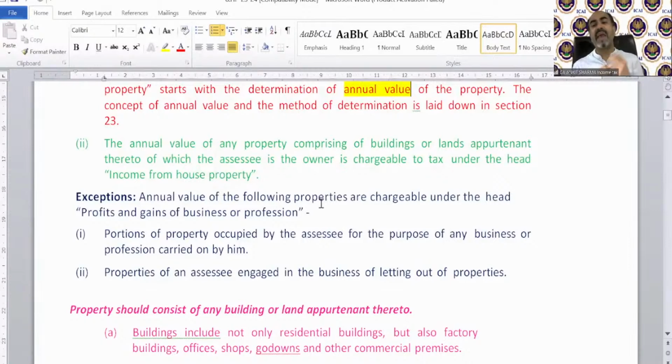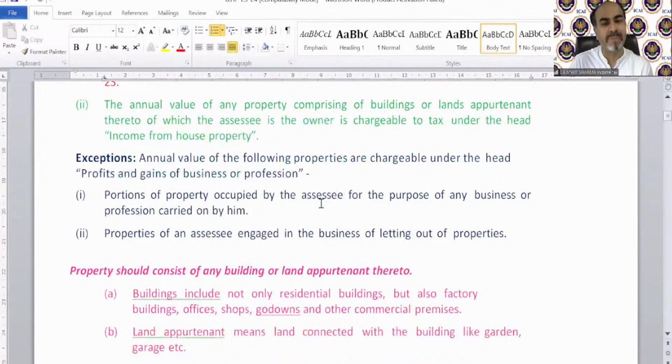So if there is an annual value from a building, but that is due to you running your business in that building, that is going to be taxable under the head PGBP. We just discussed it, okay? Portions of property occupied by the assessee for the purpose of any business or profession carried on by him. Properties of an assessee engaged in the business of letting out of properties. These are going to be taxable under the head PGBP.